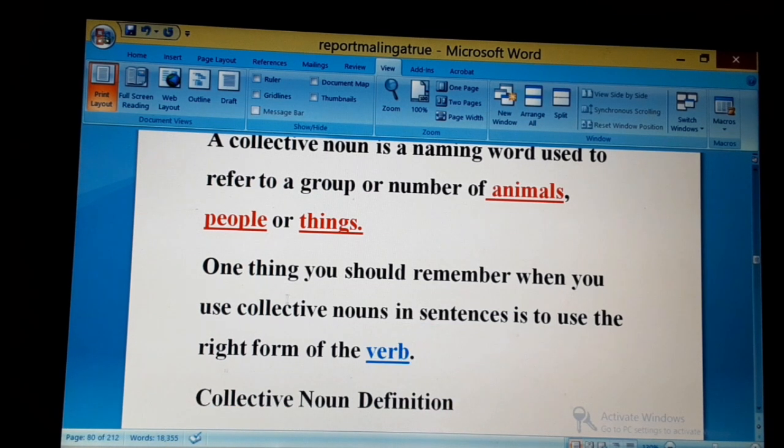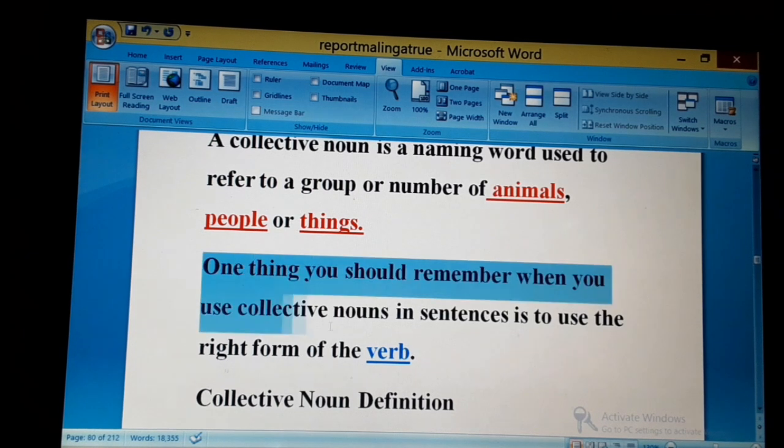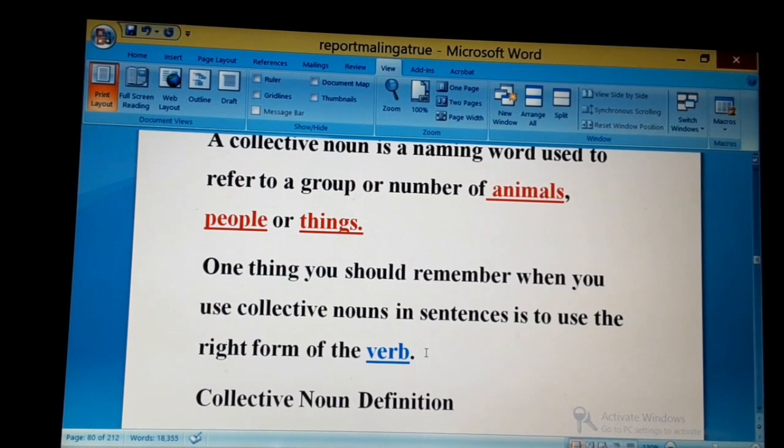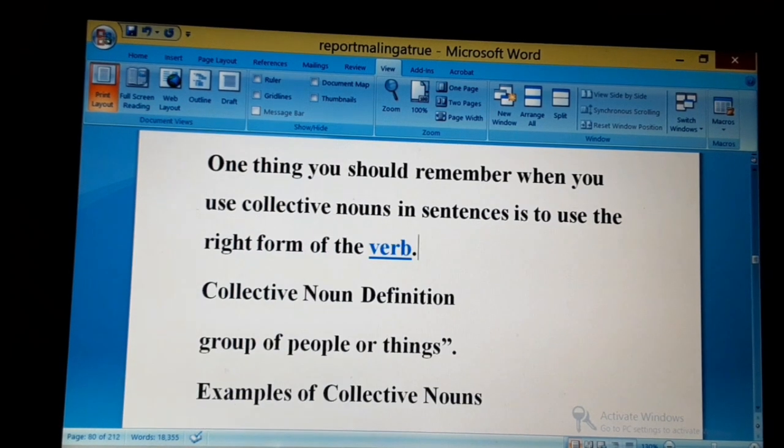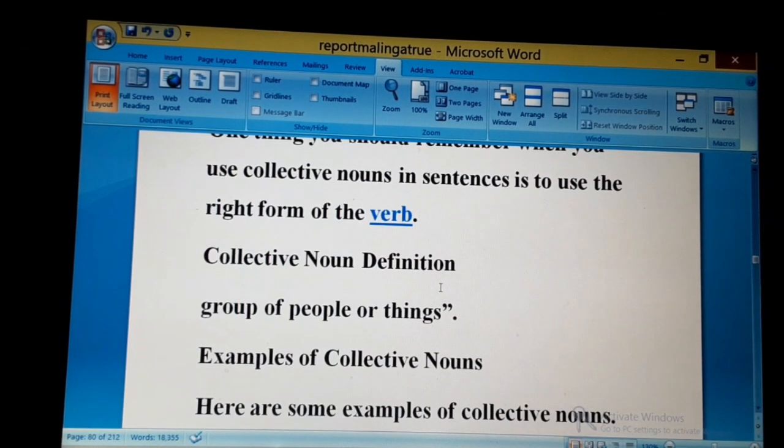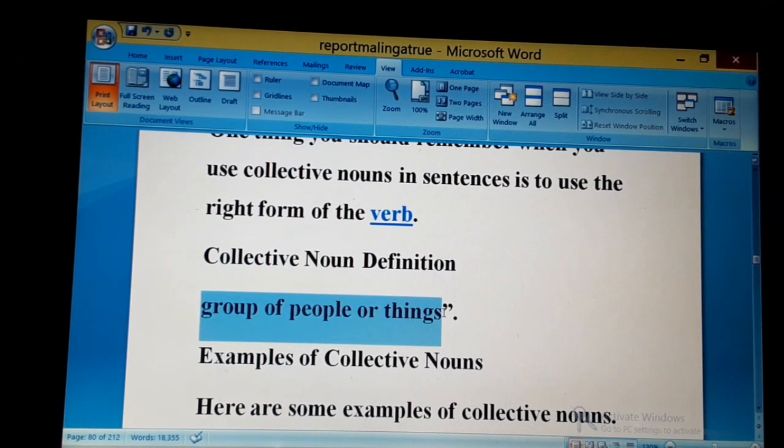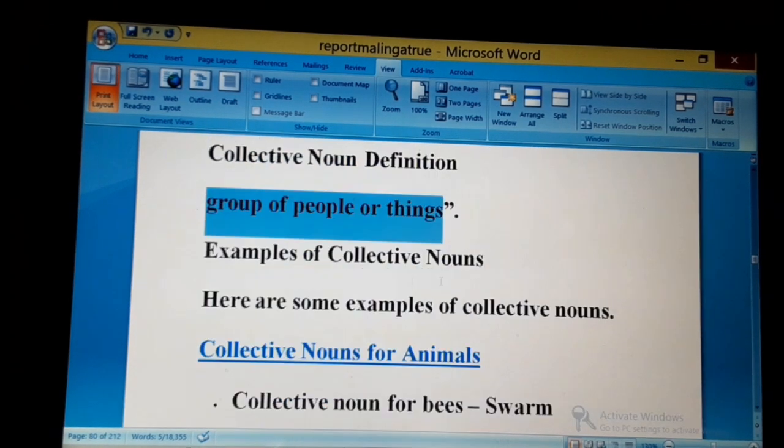Okay, so what do I mean by this sentence? When you are using collective nouns, you should always focus on using the right form of a verb. For example, play changes to playing, then played. It depends on the tenses you are talking about. Okay, let's proceed. Collective noun definition. Remember, a group of people or things, like a summary. So a name given to a group of people or things.